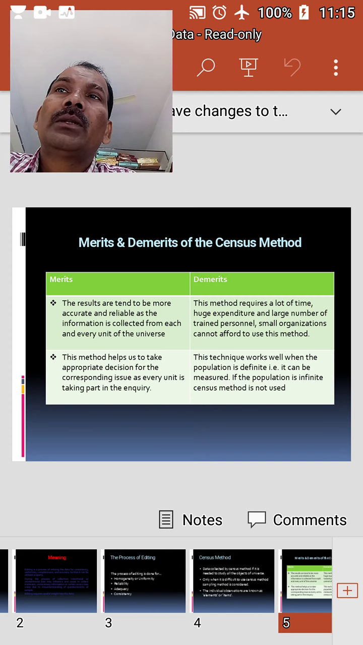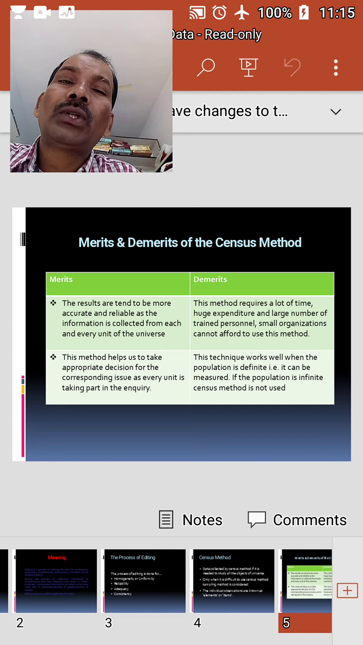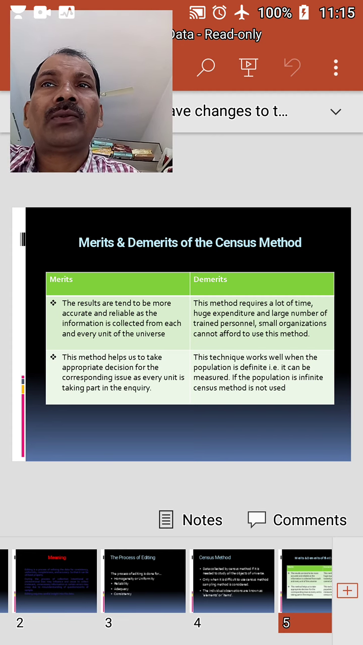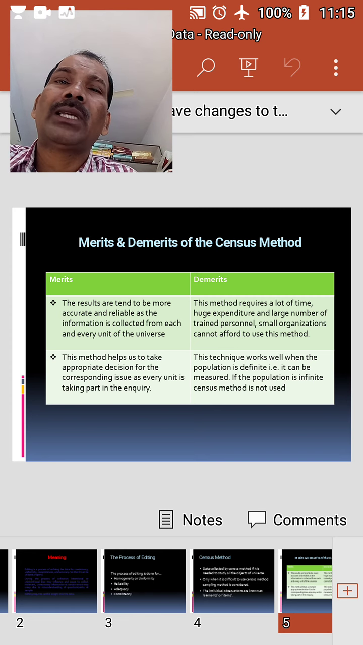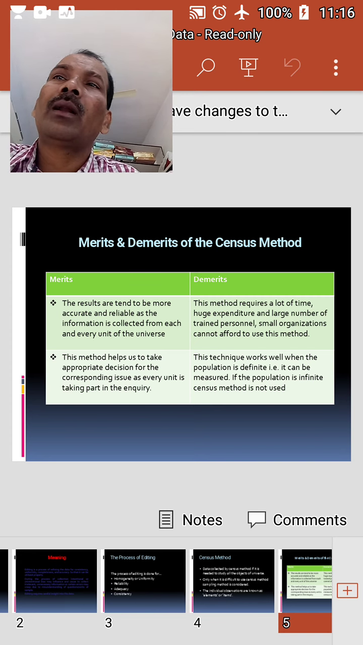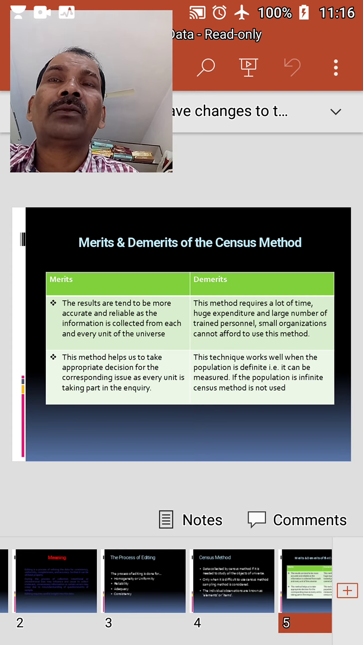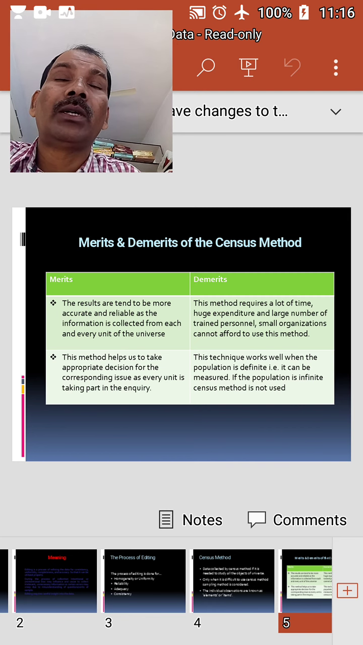Then limitations. The census method of inquiry involves time, huge expenditure, and a large number of trained personnel. As such, small organizations cannot afford to use the census method because of their limited resources. It's not possible for small organizations. The second one is that this technique can be applied only when the number of units in the population can be measured, that we call a finite population. In case of an infinite population, where the number of units cannot be measured, the census method cannot be applied.